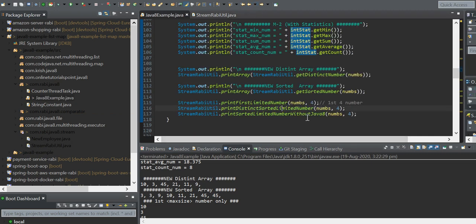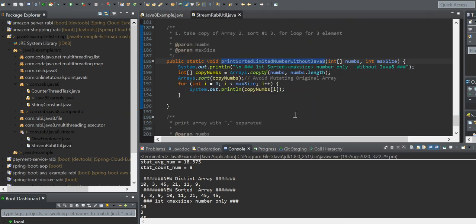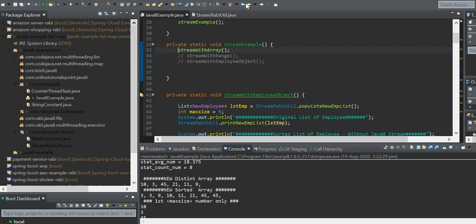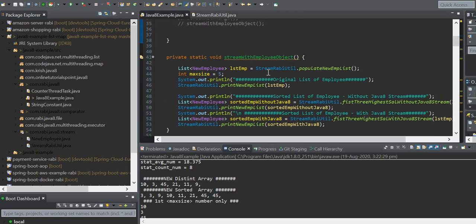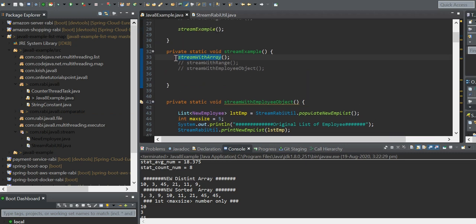Okay, and without Java 8 it becomes very complicated, right? First you have to create a copy to avoid mutating, and then sorting, and then printing that one. Okay, so this is the way for stream with array.